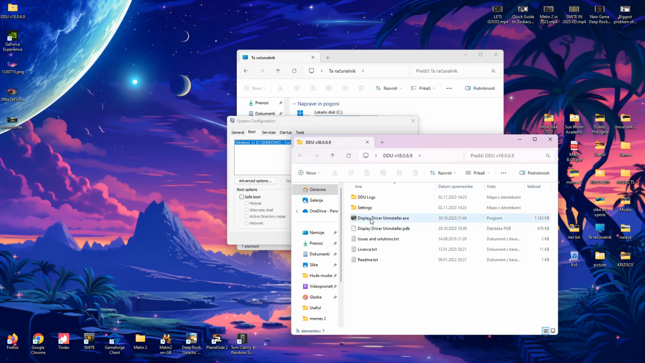But you have to download this Display Driver Uninstaller before you actually go into safe mode, because in safe mode you don't have internet. So when you have a black screen, what do we do? Okay, it's very hard to explain, it's a very complex thing.